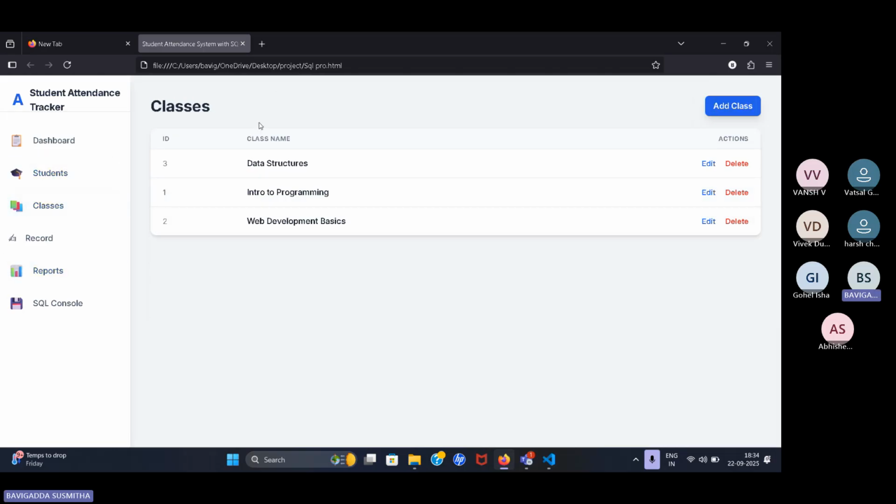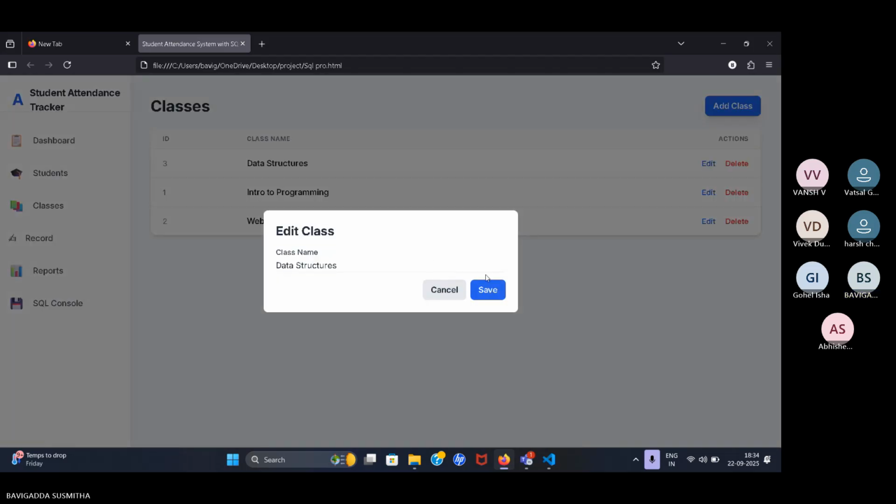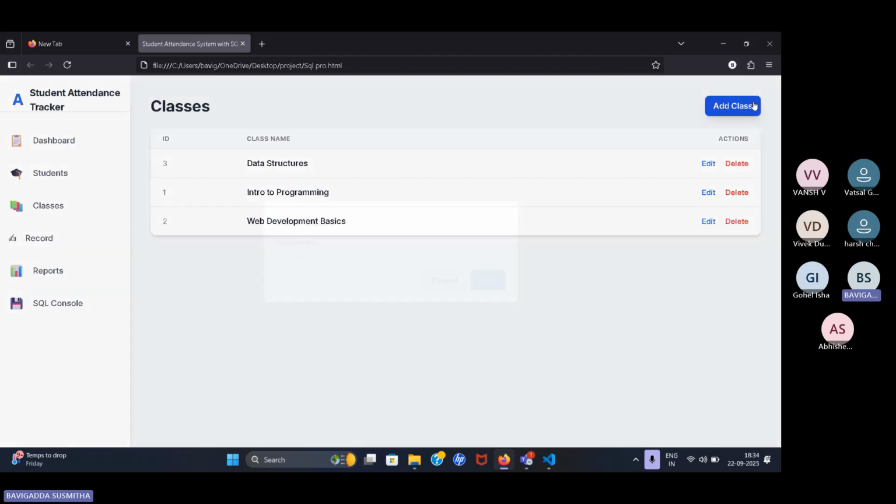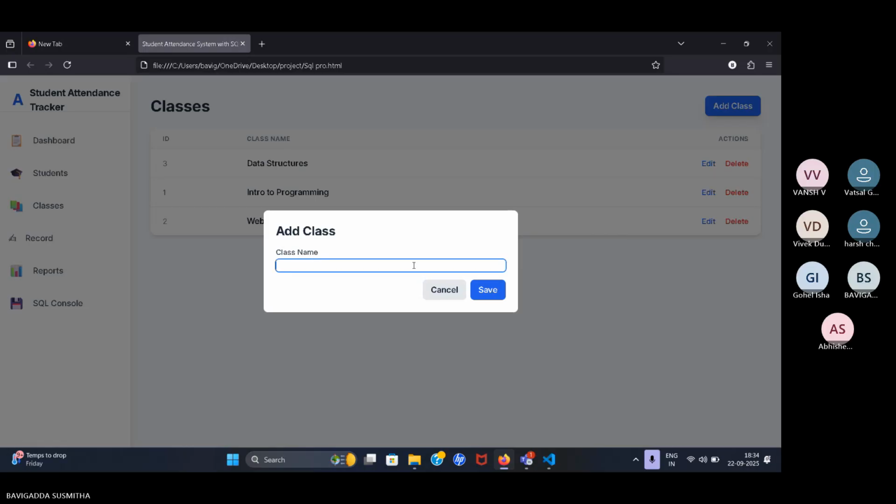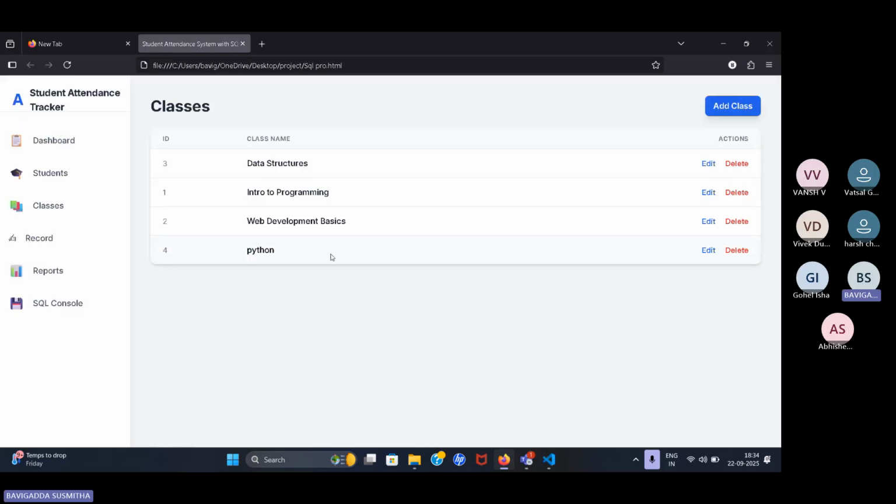This is the class section. These are the classes. I will add the classes, edit the classes, and delete the classes. The class will be saved in this session.